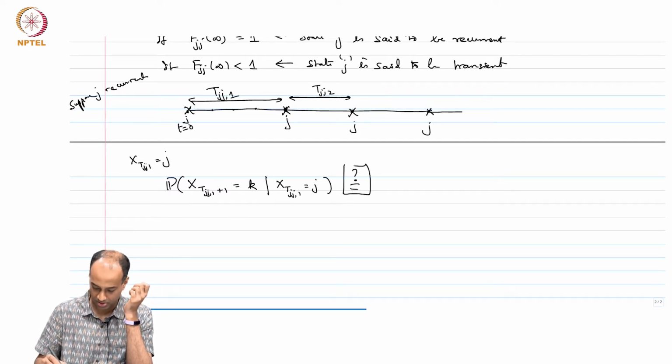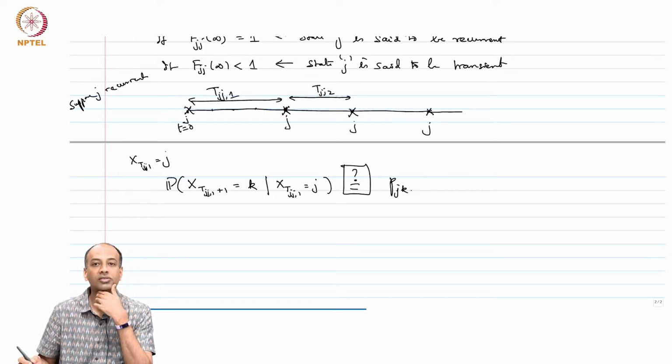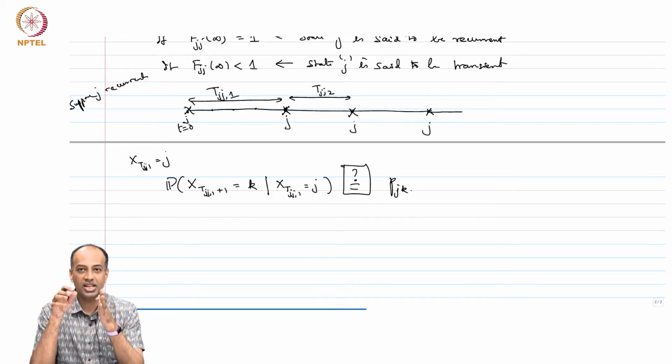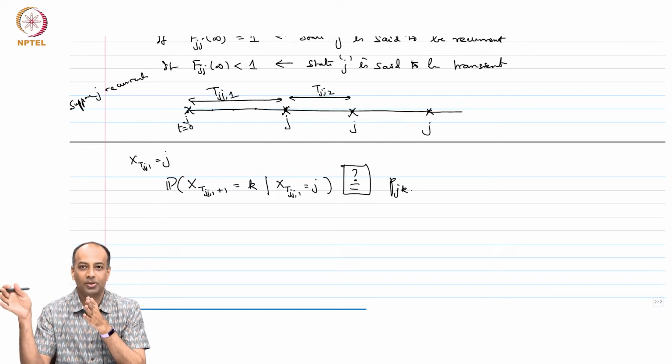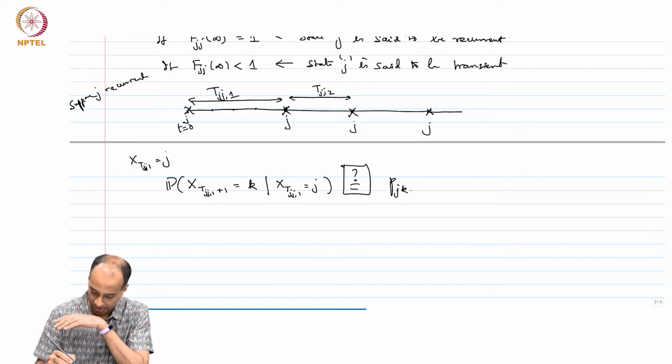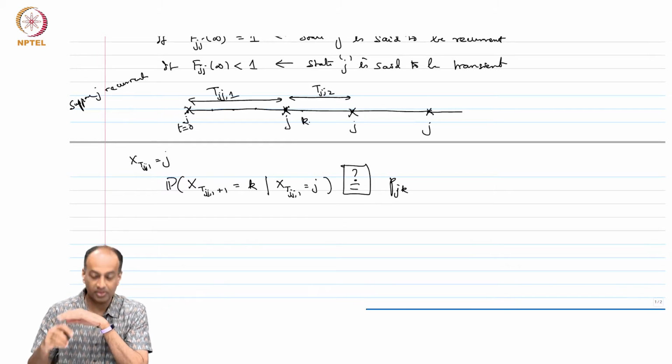This is a big question mark. At T_jj(1) I am at state j; I have hit j for the first time after coming back to j. Now, I want to look at the further evolution of the Markov chain in, what I want to prove is, the second renewal interval. So, what is the probability that I go to some state k here?